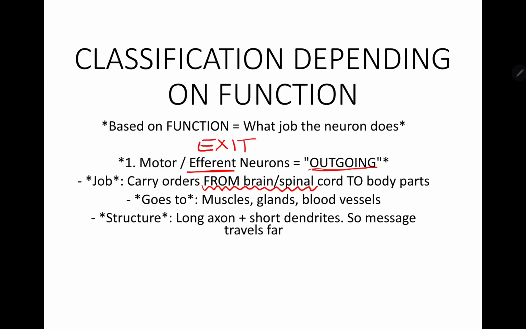And it goes to where? It goes to the blood vessels, glands, muscles, like that. And how does its structure look? It has a long axon and short dendrites. This is a cell body, short dendrites, long axon, so that the messages travel far. Long axon means the messages can travel far.